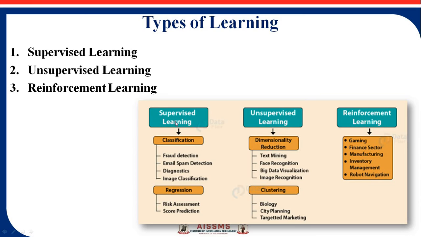See in this diagram, this is just a structure of learning and which are the different types of learning included in machine learning. Supervised learning has two types, classification and regression. Unsupervised learning again has two types, dimensionality reduction and clustering, and reinforcement learning includes some decision making patterns. In this session we learn this first scenario, that is supervised learning.